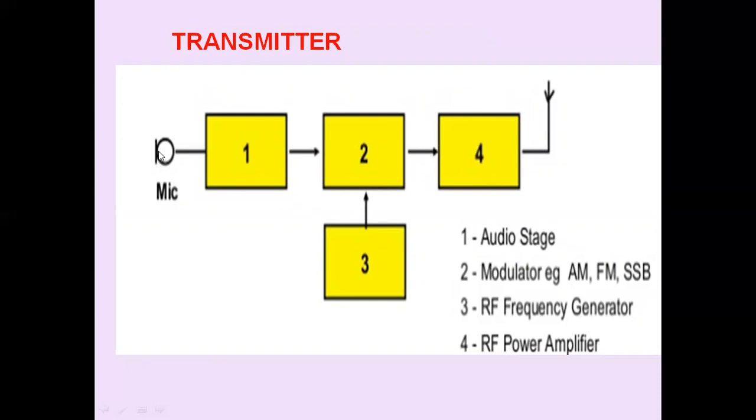The microphone is a transducer converting sound into an electrical signal. Then it is applied to the audio processing stage: audio amplifiers, noise removal, filtering, and then modulation is done with the help of the carrier generated in the RF frequency generator. The modulated RF signal is applied to a power amplifier. Then after power amplification, it is applied to the transmitting antenna. This transmitting antenna converts the RF modulated signal into electromagnetic waves. So these are the basic functions of the transmitter.